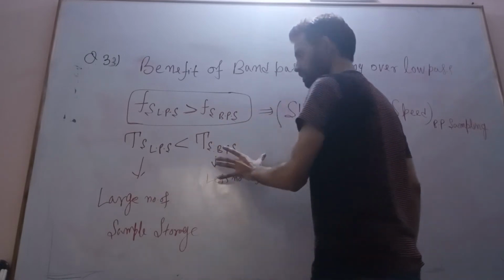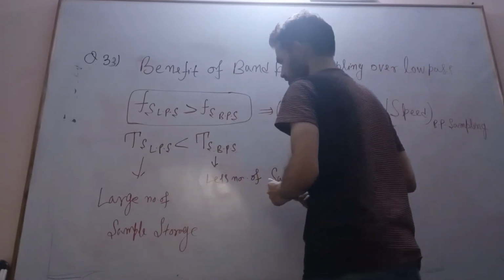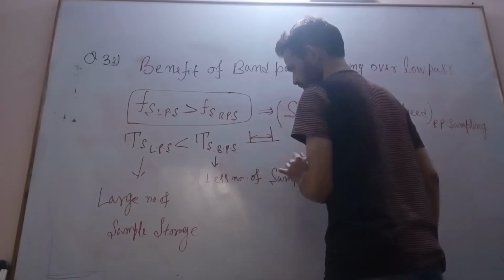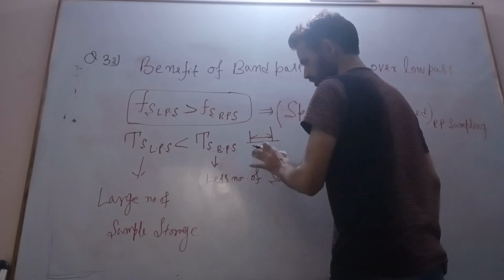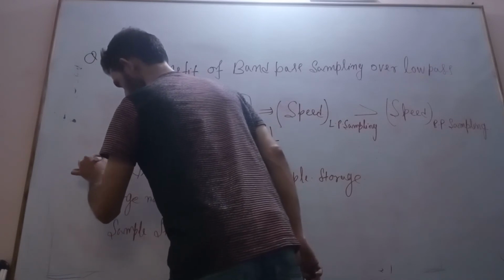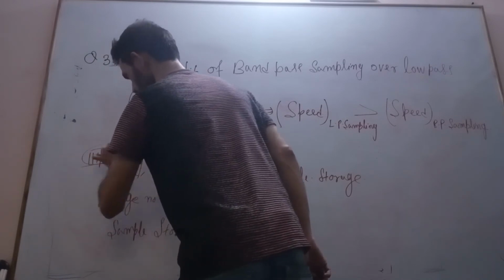Okay, sampling interval. Here the sampling interval is large, which means storage is less. If the sampling interval is less, storage is more.